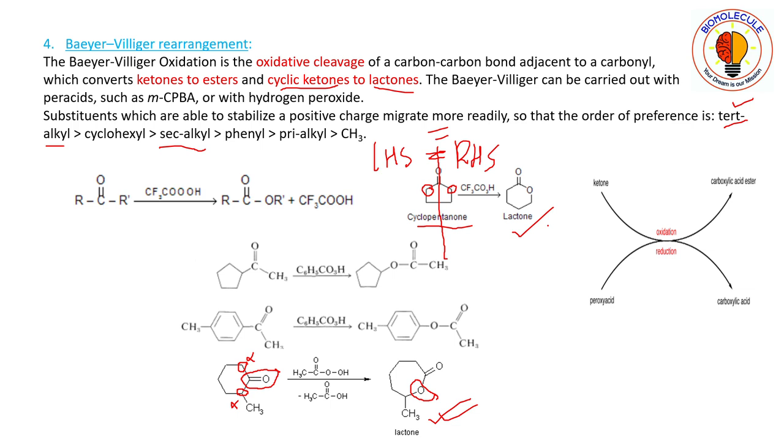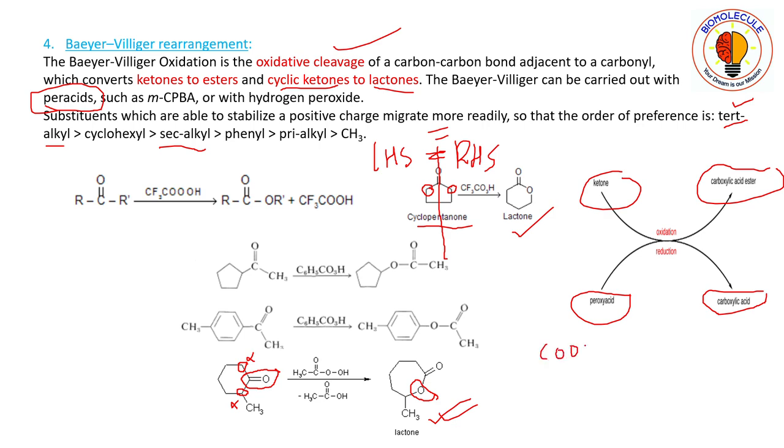So what is Baeyer-Villiger rearrangement? It is the oxidative cleavage of the carbon-carbon bond adjacent to carbonyl, which converts ketones to carboxylic ester, and cyclic ketones to lactones. And the reagent here is per acids. Per acid is the reagent. What it does to the reagent is that peroxy acid or per acids are reduced to carboxylic acid. Here C, 3 oxygen atoms and a hydrogen atom is reduced to C, 2 oxygen atoms and 1 hydrogen atom.